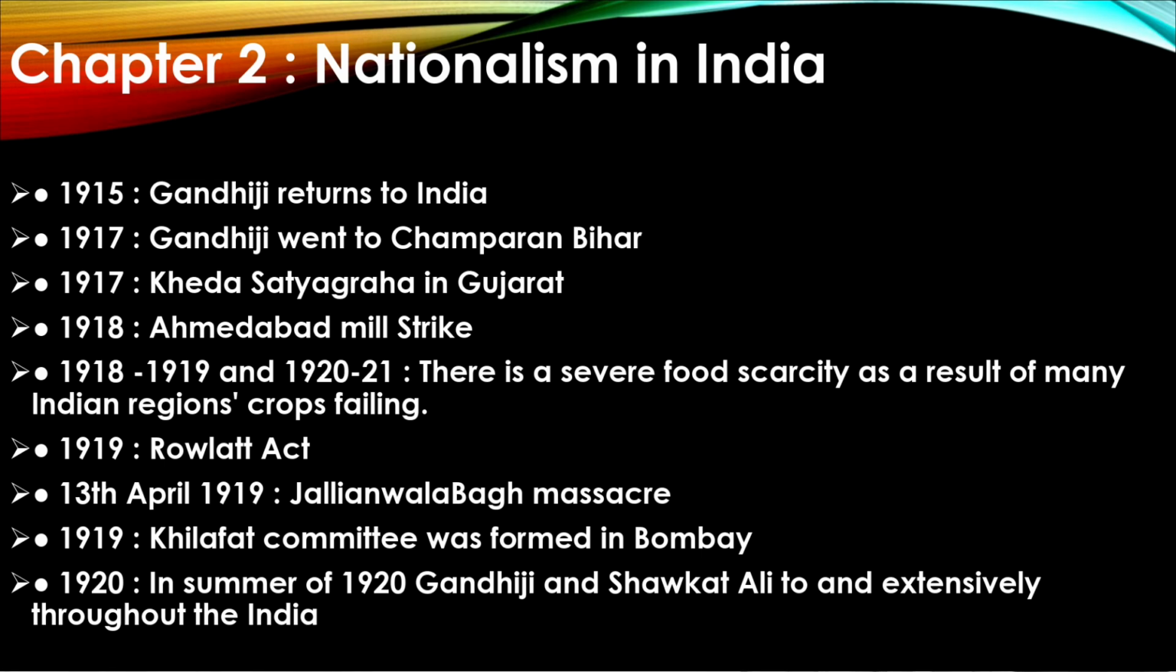1915, Gandhiji returned to India. 1917, Gandhiji went to Champaran, Bihar. 1917, Kheda Satyagraha in Gujarat. 1918, Ahmedabad mill strike. 1918 to 1919 and 1920 to 21, there was a severe food scarcity as a result of crops failing in many Indian regions. 1919, Rowlatt Act. 13 April 1919, Jallianwala Bagh Massacre. 1919, Khilafat Committee was formed in Bombay.